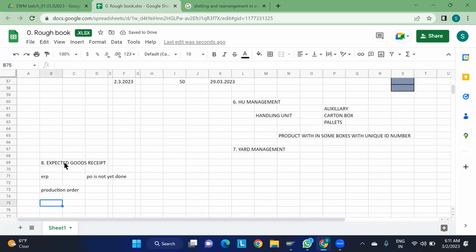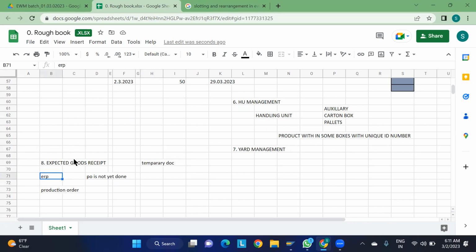In the EWM system, this is a temporary document which will vanish once the ERP system regains its productivity. Once the ERP system regains its productivity, whatever document is generated at the EWM will link or sync with the ERP system. Then the expected goods receipt will vanish and it will be stored in the ERP system. So this is something different from the WM system.